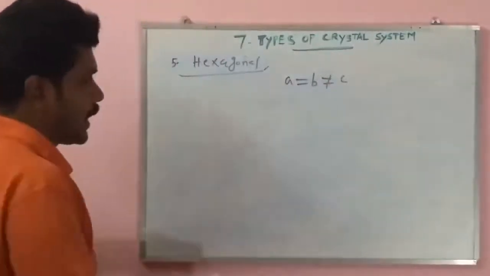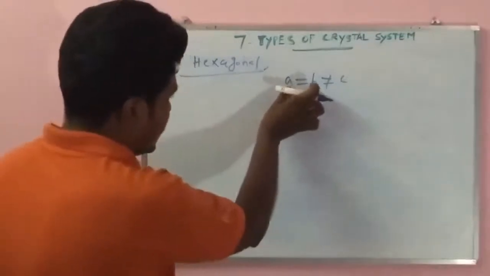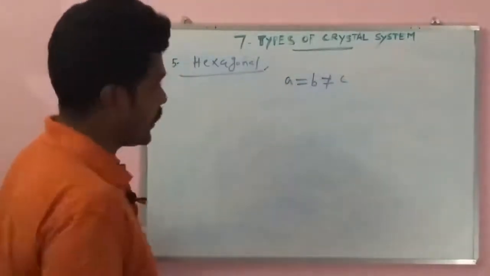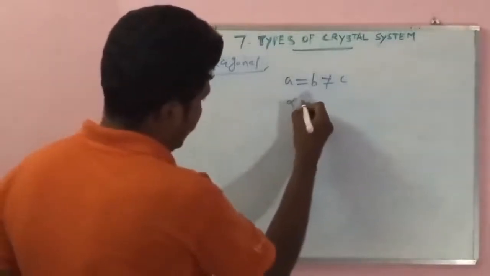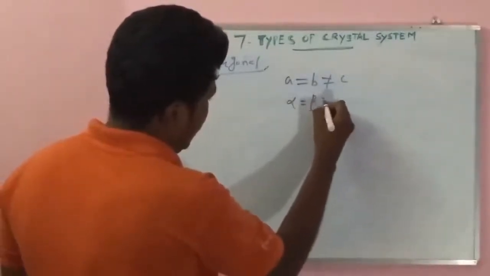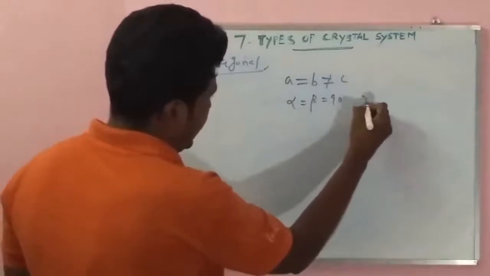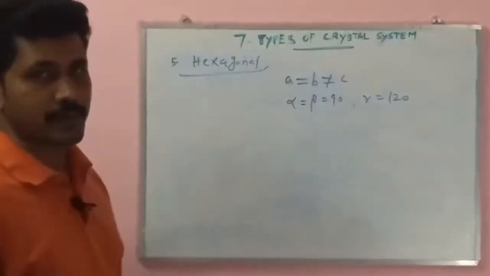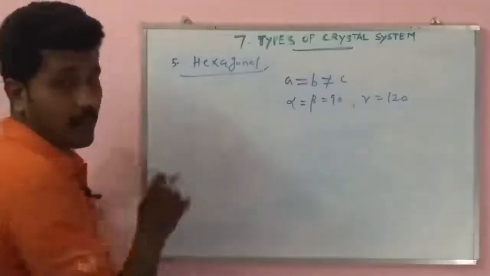Two axial distances are perpendicular to each other, and the third one is not equal to the others. Otherwise, for the angles, alpha is equal to beta at 90 degrees, then gamma is equal to 120 degrees. Understand? This is the hexagonal structure.